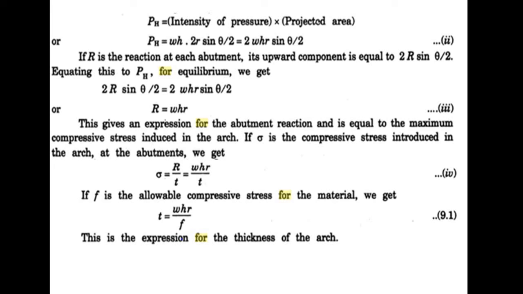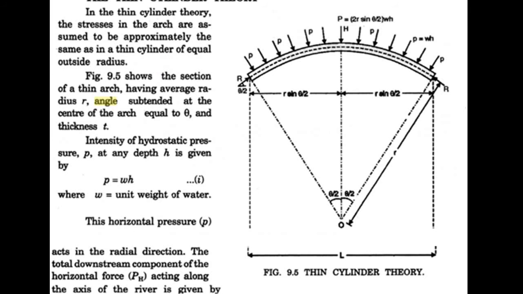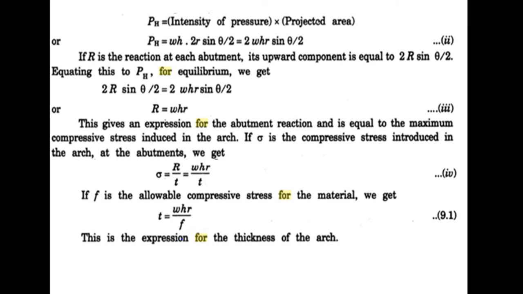So the remaining is cancelled. We get R is equal to wHR. What is R? R is the reaction from the abutment. You can see in the figure, from both sides there is a reaction. That reaction is gamma_w H R, or wHR. Equation number 3.